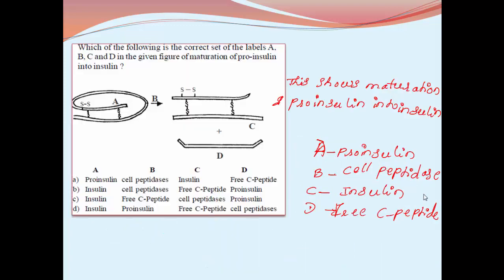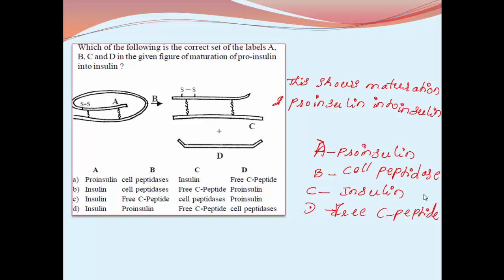Then, here in this image you can see the conversion of proinsulin into insulin. Proinsulin is non-functional, insulin is functional. So in the image you can see A and B chains are joined by the C chain. When the C chain is present in the insulin, it is in an inactive condition.